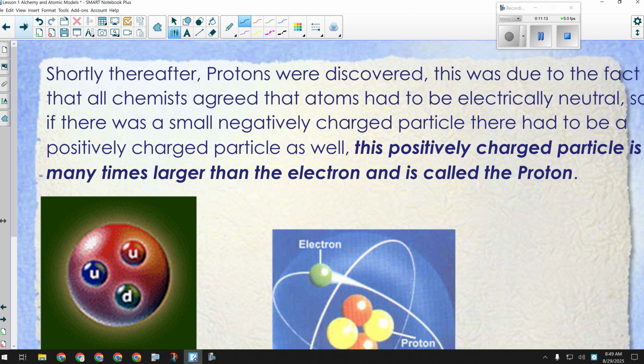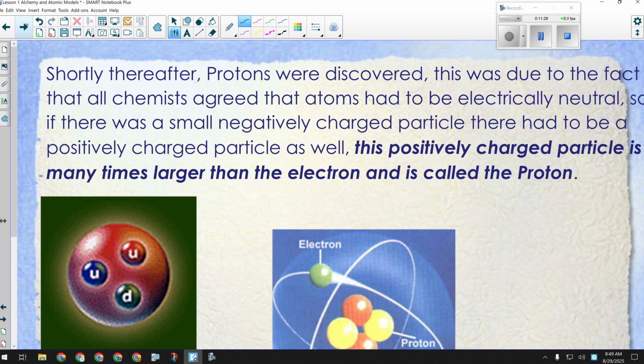This stuff is way too heavy. Okay? There's got to be something else there. And again, this is an inference. Nobody observed a neutron. They simply inferred. There's got to be something else contributing to the mass of these atoms. Okay? It can't just be protons. That would make them too big.